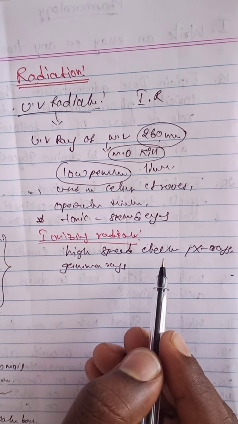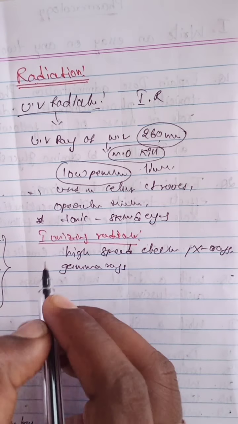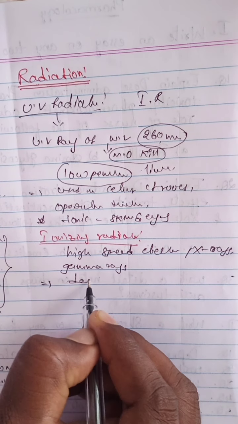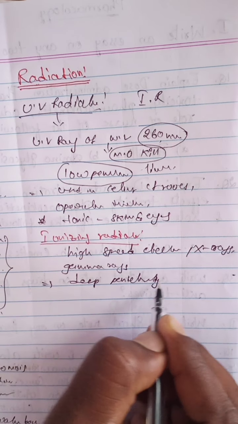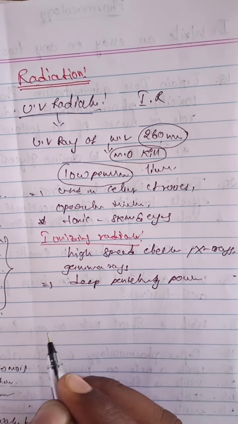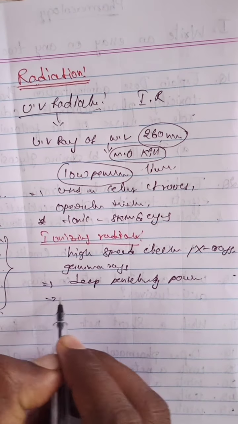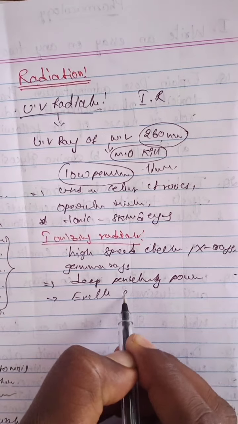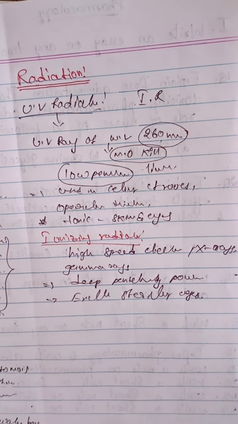They have deep penetrating power and are an excellent sterilizing agent.